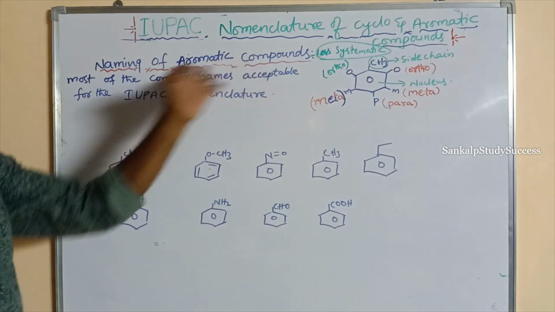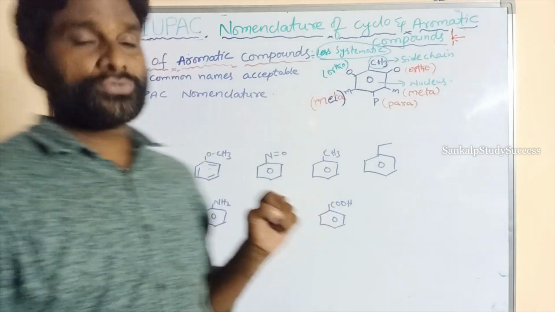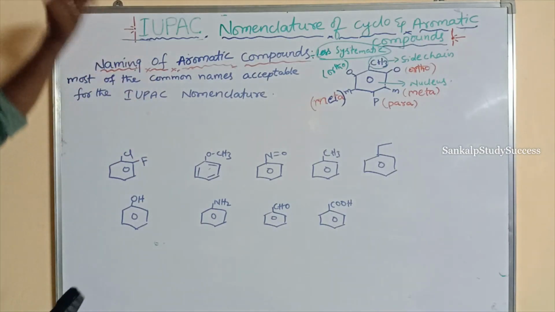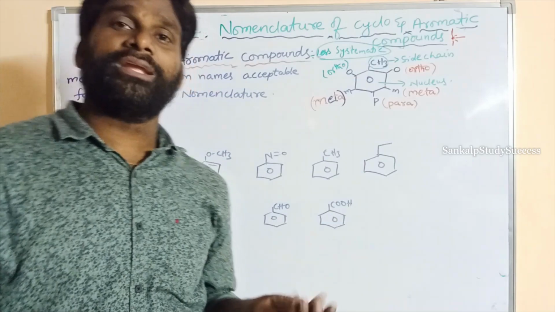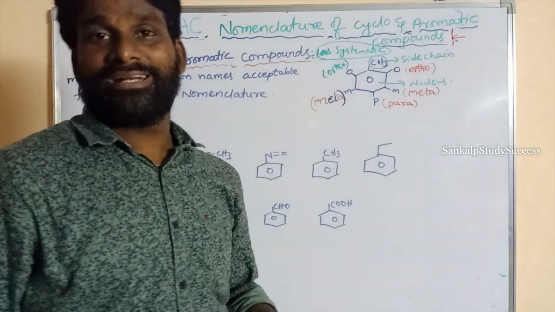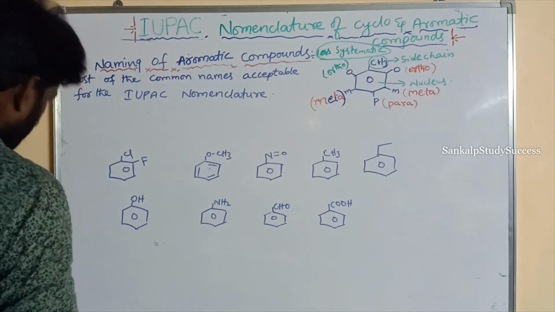Most of the common names are acceptable for the IUPAC nomenclature. So for many compounds, their common names are considered as IUPAC names, therefore this is less systematic.